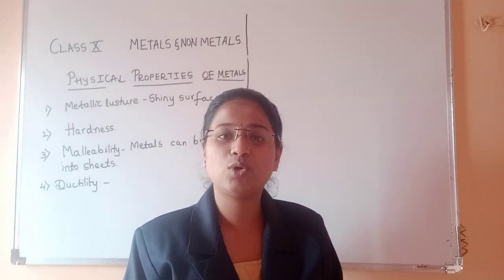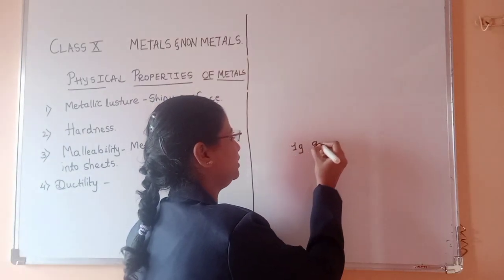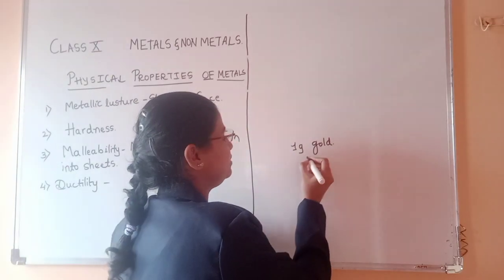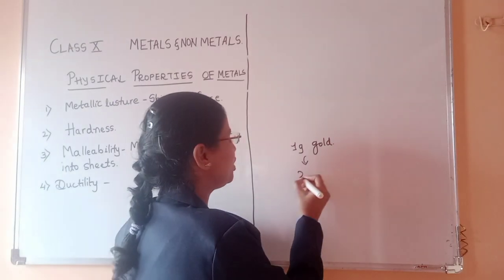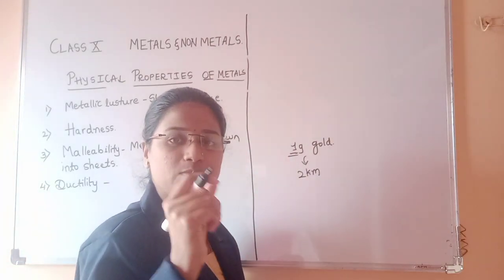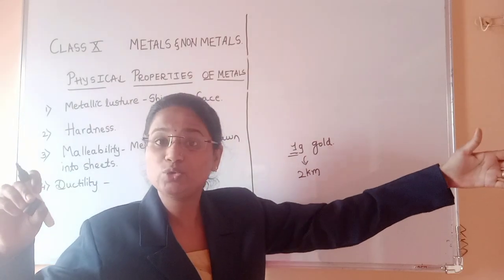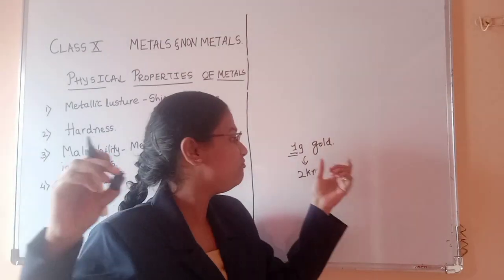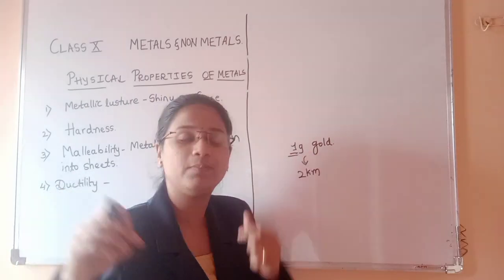It is said that only 1 gram of gold, not 1 kilogram, 1 gram, can be converted into a wire which extends to 2 kilometers. Not 2 centimeters, but 2 kilometers, 2000 meters of wire, you can draw using just 1 gram of gold.